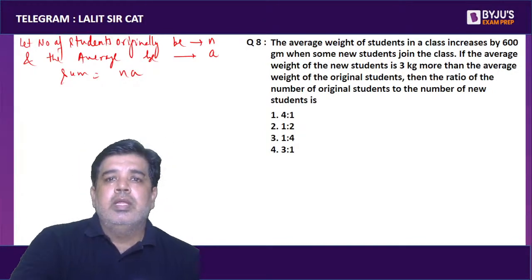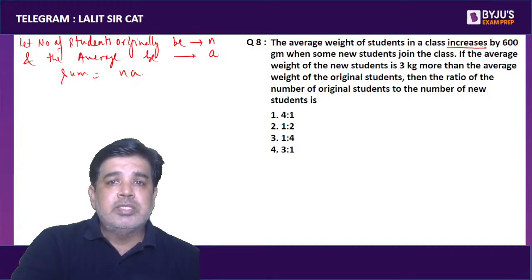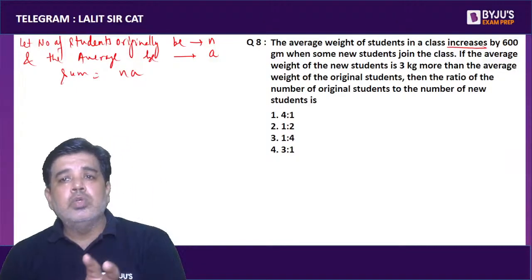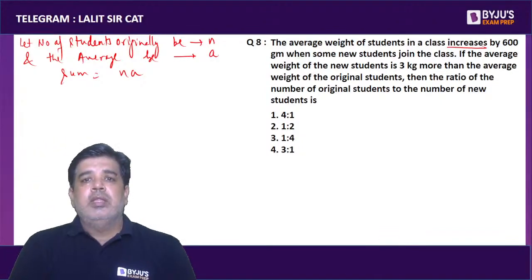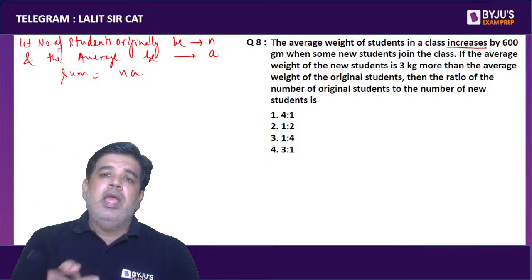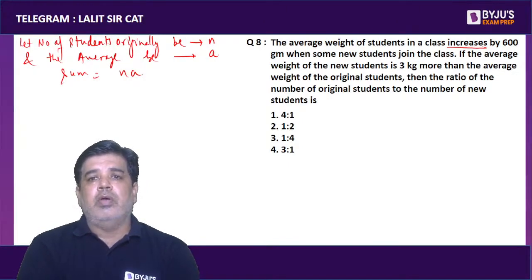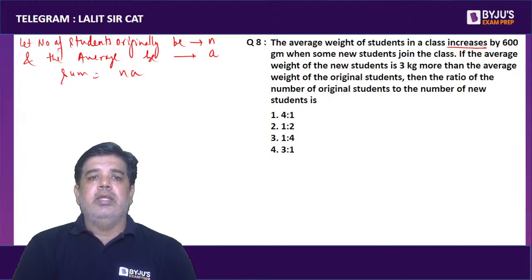This average is increasing by 600 gram when some new students join the class. The average weight of the new students is 3 kg more than the average of the original students. Then what is the ratio of the number of original students and the new students?